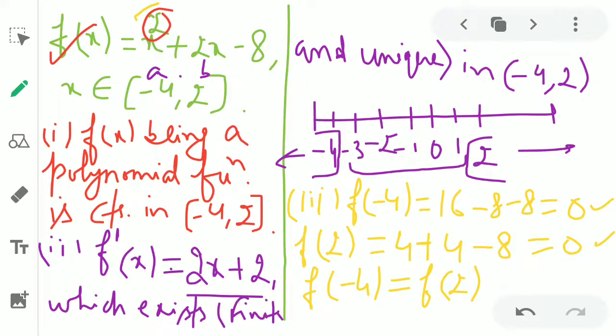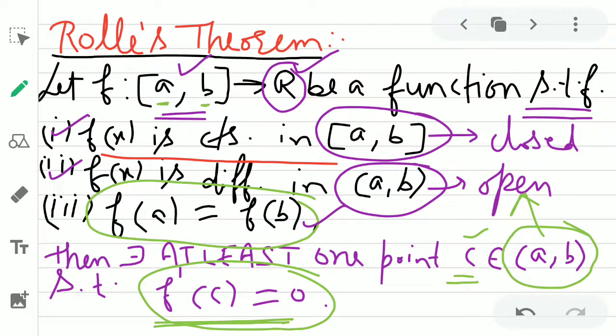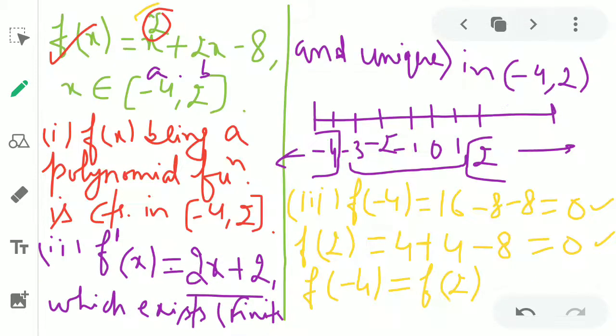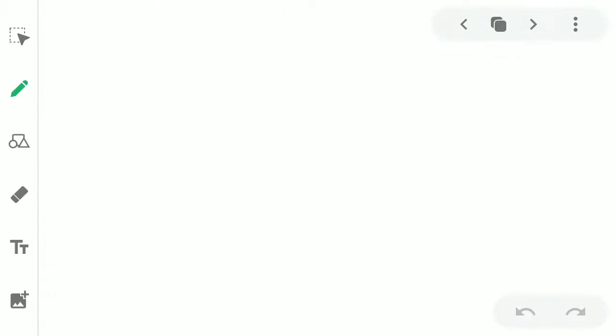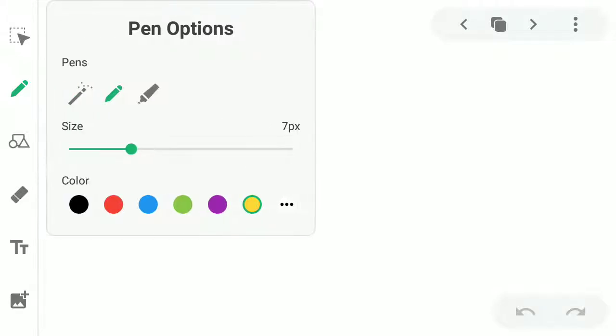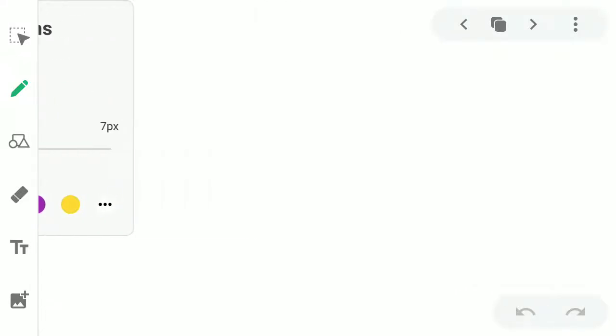Now look at the conditions of Rolle's theorem. First condition was f(x) is continuous in [a,b], second was f(x) is differentiable in (a,b), third is f(a) equal to f(b). So all the conditions of Rolle's theorem are verified.